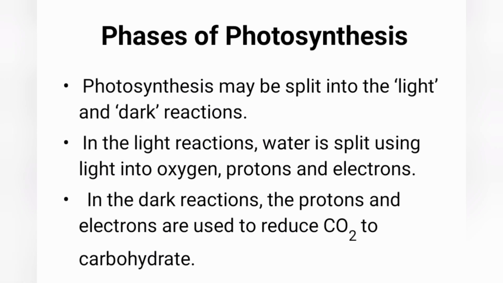Now, how does photosynthesis occur? Photosynthesis may be split into light and dark reactions. In the light reaction, water is split using light into oxygen, protons, and electrons. In the dark reaction, the protons and electrons are used to reduce carbon dioxide to carbohydrates.